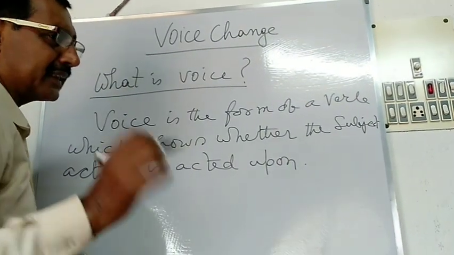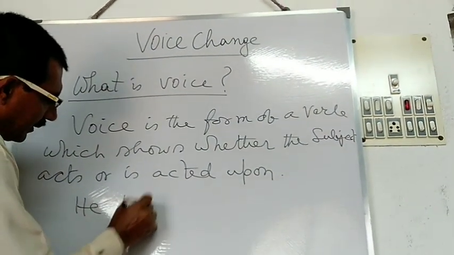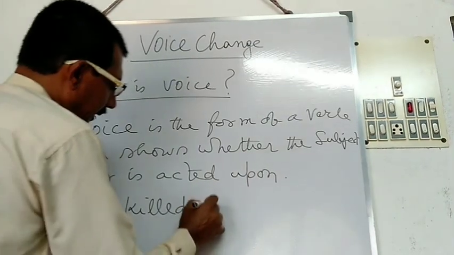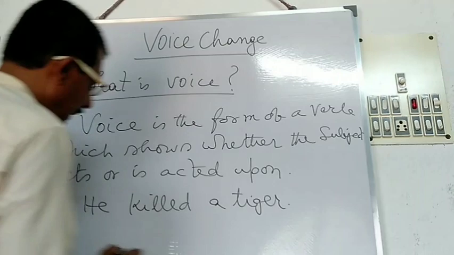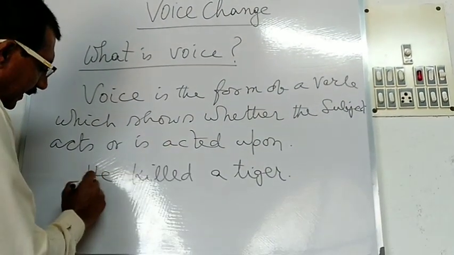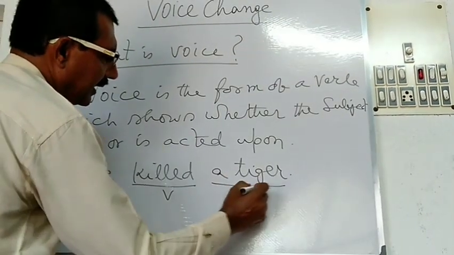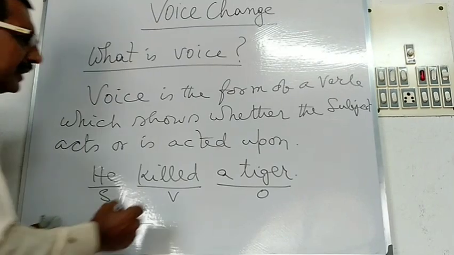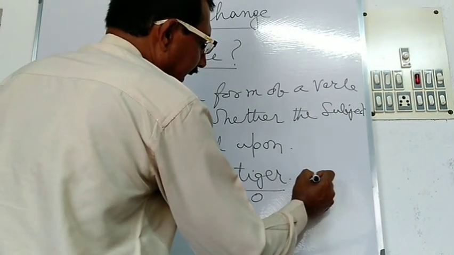Now see in the sentences, he killed a tiger. Here in this sentence you see that he is the subject, killed is the verb, a tiger is the object. Here the action is the killing of the tiger.